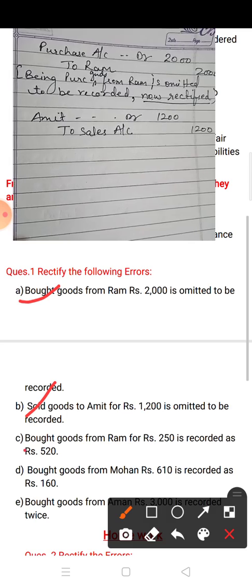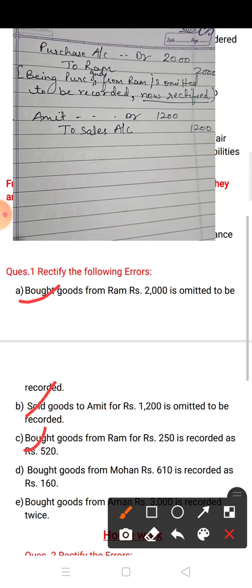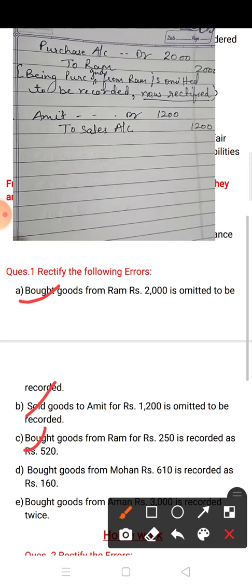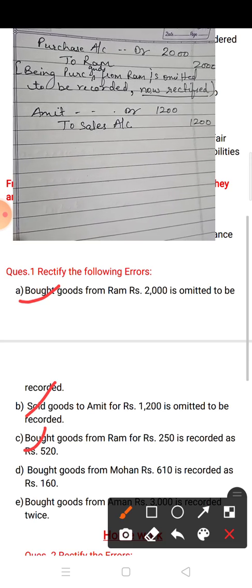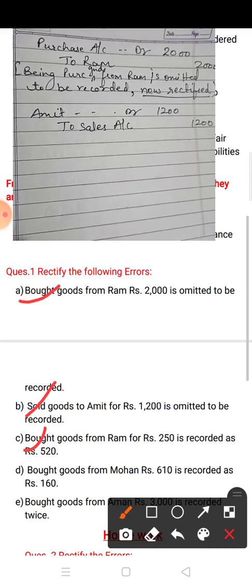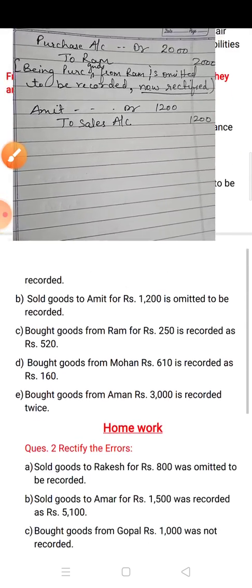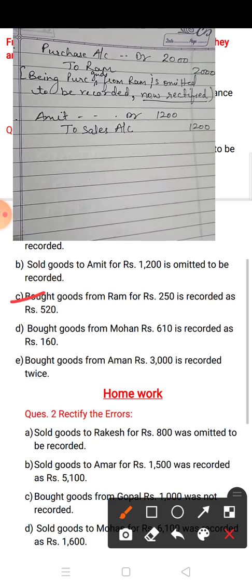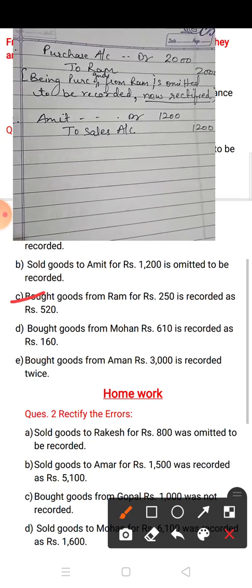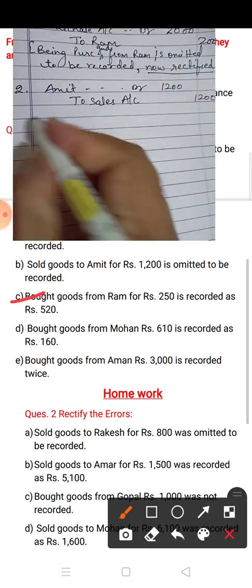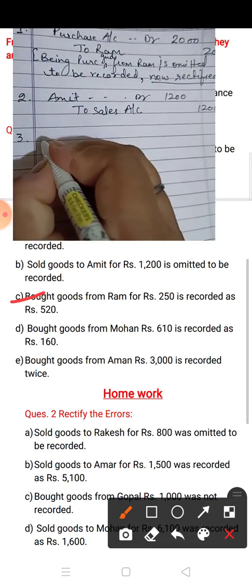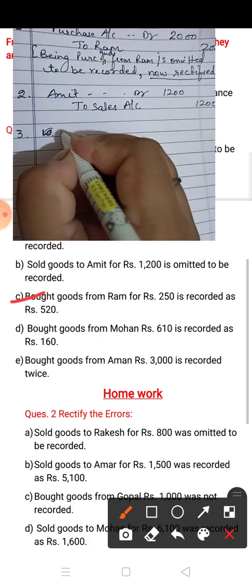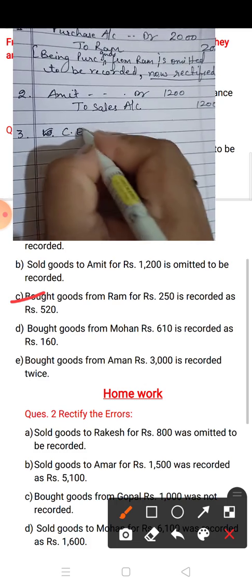Okay, now come to the next one. This is error of commission. Bought goods from Ram for rupees 250 is recorded as rupees 520. Now children, this transaction you have to see very carefully. In this, first you have to make the correct entry.